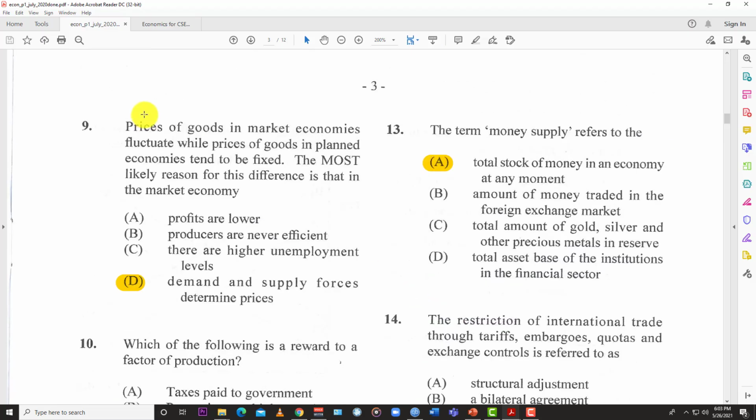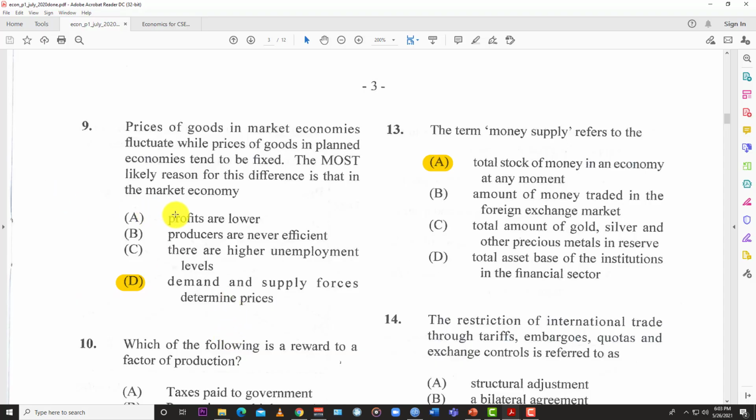Then we have 9. Price of goods in the market economies fluctuate while prices of goods in the planned economies tend to be fixed. The most likely reason for this difference is that in the market economy, of course you know what the market economy is. That's the one ruled by supply and demand, or the forces of the market, and they determine the price, and that's why it goes up and down based on supply and demand.